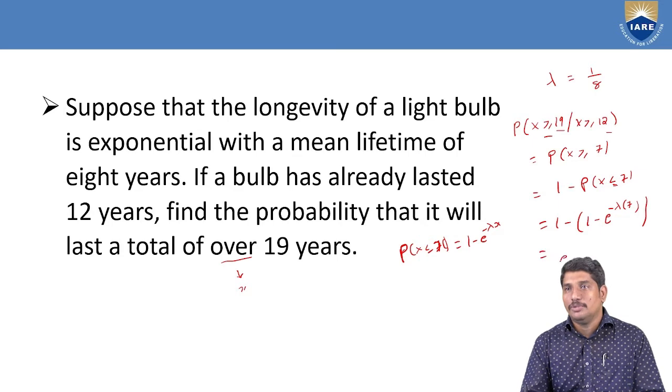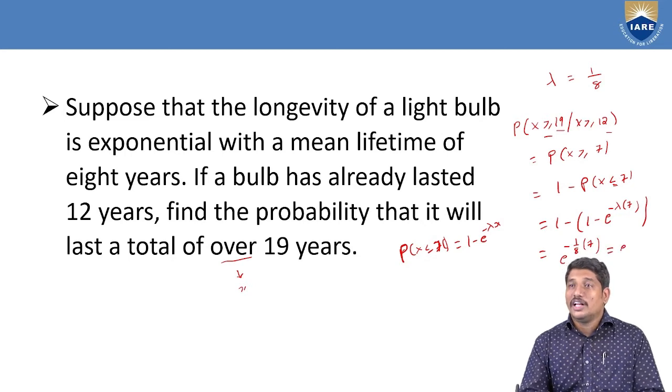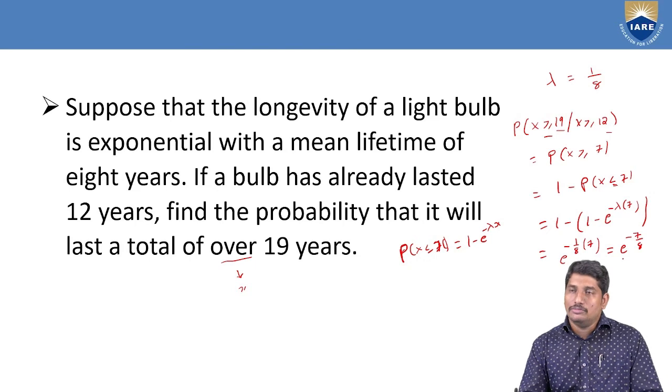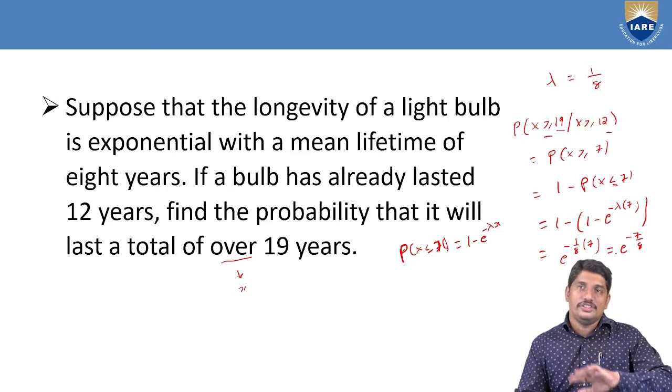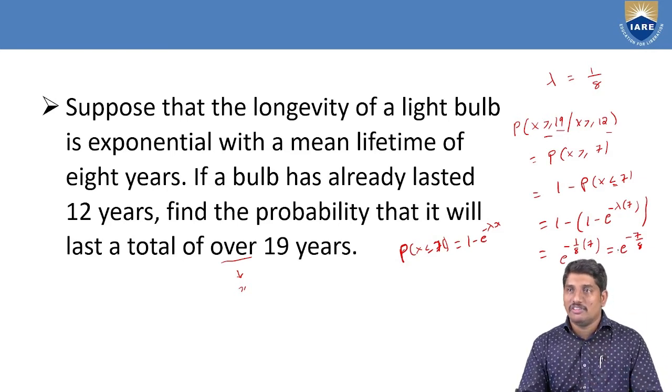So e power minus lambda means 1 by 8 into 7, and the final answer is e power minus 7 by 8. If you calculate this value using your calculator, you will get the probability that the bulb will last more than 19 years, given that it has already completed 12 years of lifetime.